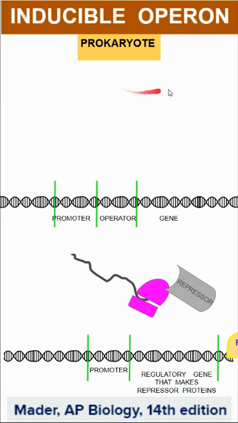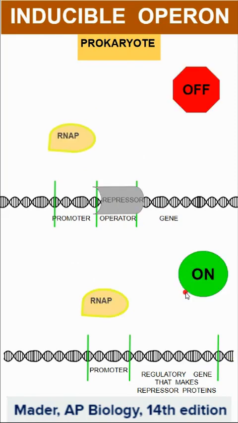So what we're going to look at now is this example of an inducible operon with prokaryotes. In this case, the repressor is going to bind to the operator region. RNA polymerase is going to always bind to the promoter region, but if the repressor is here, we would consider this gene off because the repressor is going to hold back transcription.